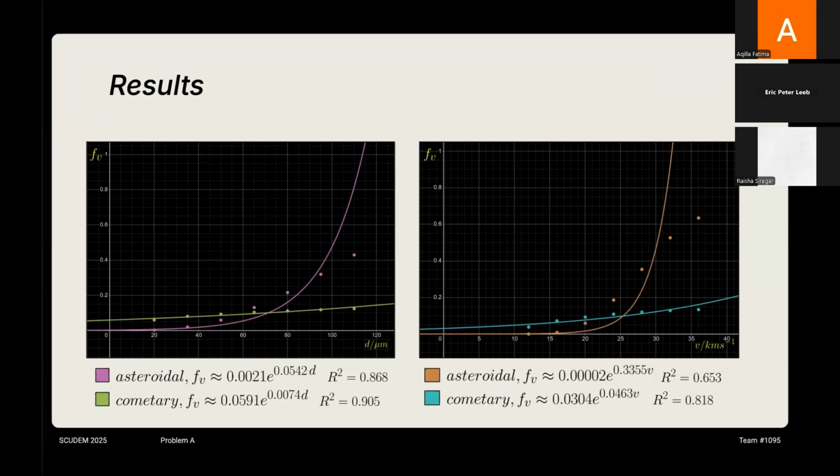Here we could see that the asteroidal particle has a much steeper exponential slope compared to the cometary ones. The difference comes from the material properties, in which asteroidal dust is denser and more heat resistant. So once its threshold is reached, ablation rises quickly. Cometary dust is more volatile and porous, so it begins ablation earlier but increases more slowly, which results in the flatter slope.